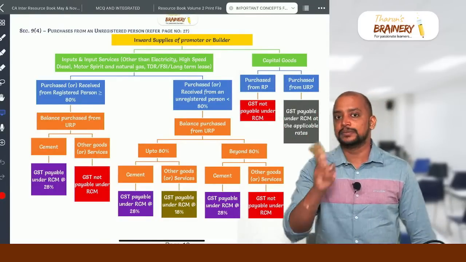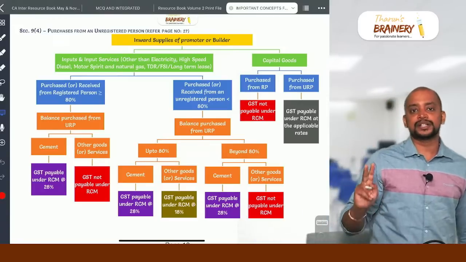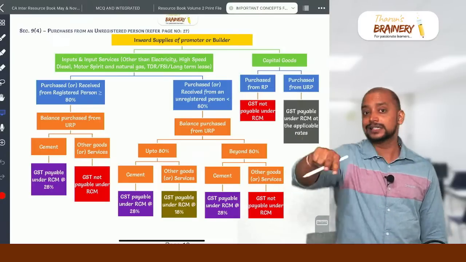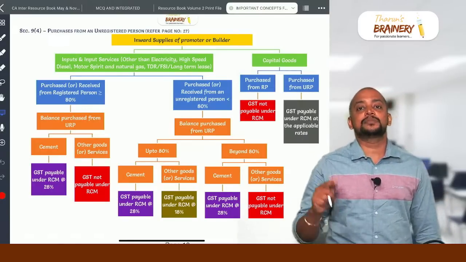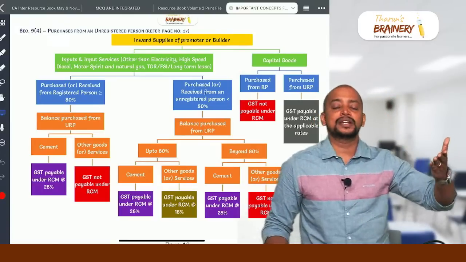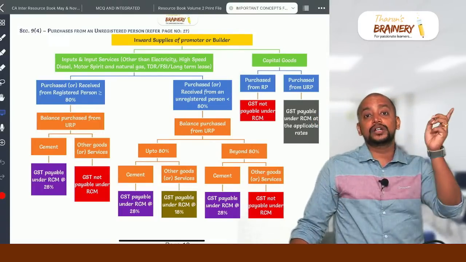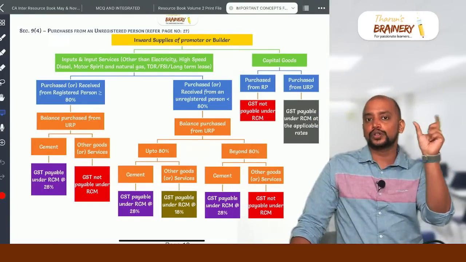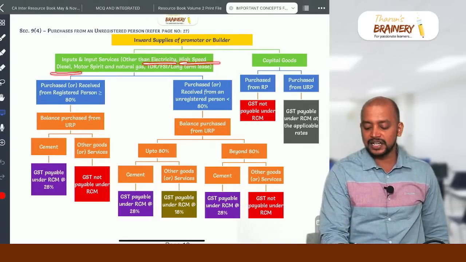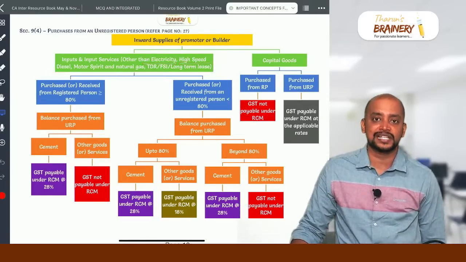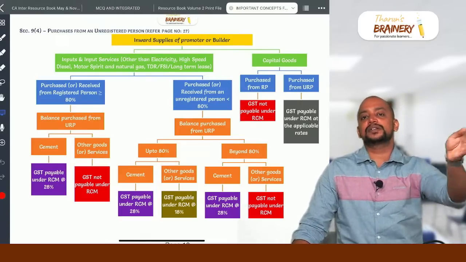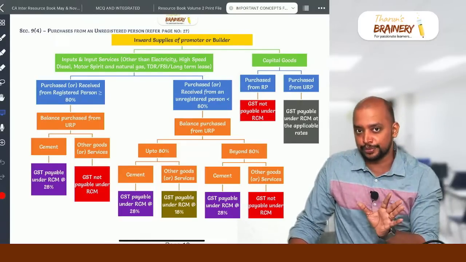Then second point, cement. Cement purchased from registered person, no need to pay GST under RCM. Cement purchased from unregistered person, GST payable under RCM at the rate of 28%. Then other goods and services purchased from unregistered person divided by total inputs and input services. While taking total inputs and input services, we should exclude electricity, high-speed diesel, motor spirit, natural gas, TDR, FSI, long-term lease. These 5 things we should exclude. And purchases from unregistered person divided by total purchase of inputs and input services into 100.